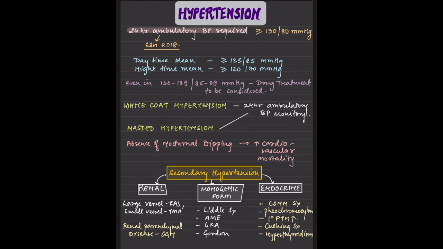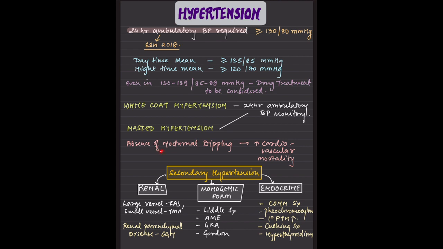Even if the BP is 130 to 139 or 85 to 89, then the patient needs treatment. But it should be the 24-hour ambulatory BP that is done. If it is only once, then we need to call the patient again and tell him to measure the BP and then come to you. There could be white coat hypertension, or masked hypertension, where the patient has hypertension just in certain stressful situations, like being afraid of doctors, so the patient should have 24-hour ambulatory BP monitoring.